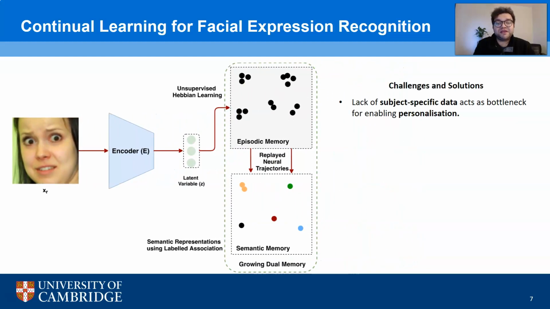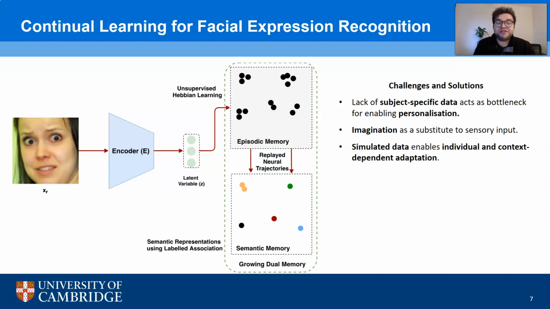In real-world applications, gathering subject-specific data is a major challenge as interactions are limited. To solve this, we propose the use of imagination as a substitute to sensory input, where the model can simulate additional data for a subject by imagining interactions under different effective contexts. We propose the use of adversarial learning for such imagination, simulating additional training data using generative models.